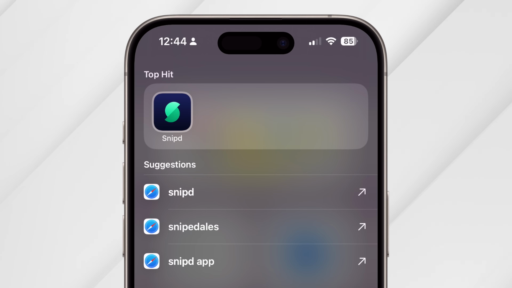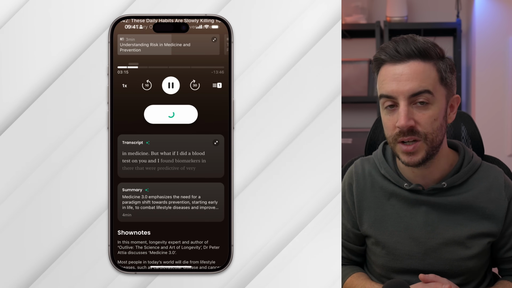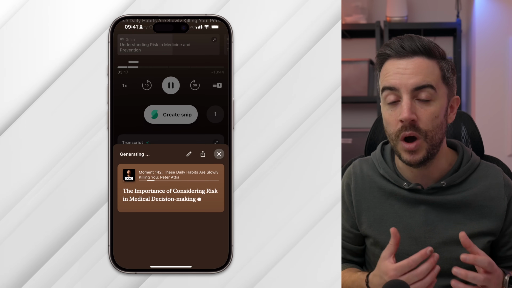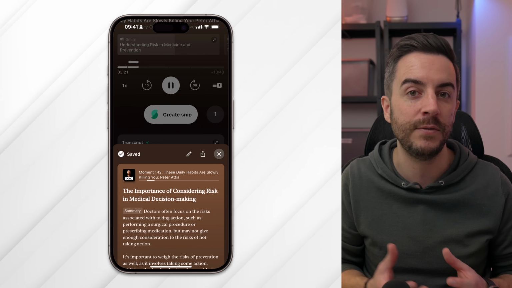Snipd is a podcast player that lets you highlight interesting parts of a podcast with a simple button tap. While you listen to a podcast through the app, a transcript is created in real time. You can use the snip button to highlight specific parts of the podcast that resonate with you. These snips can be saved with notes or revisited later. But what I really love about Snipd is the community aspect.